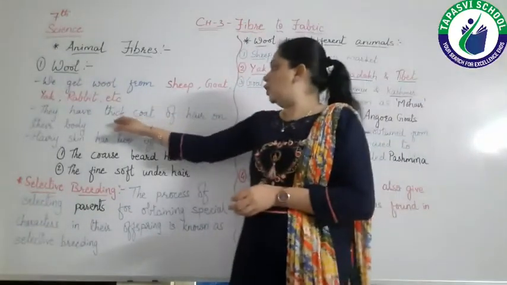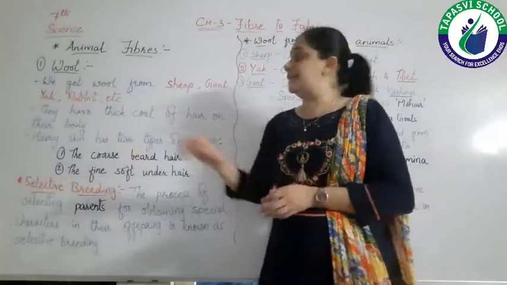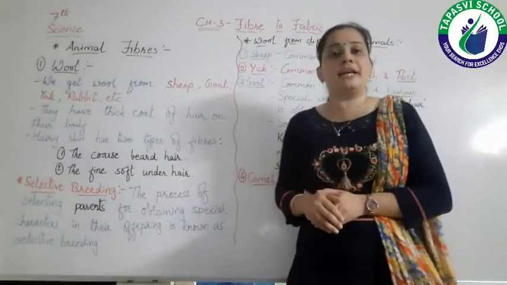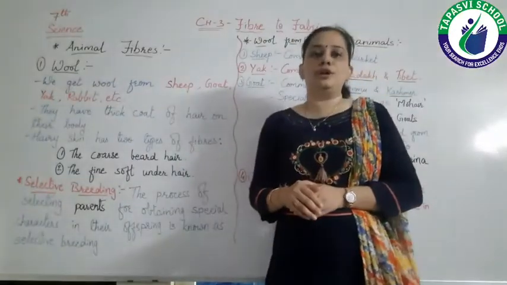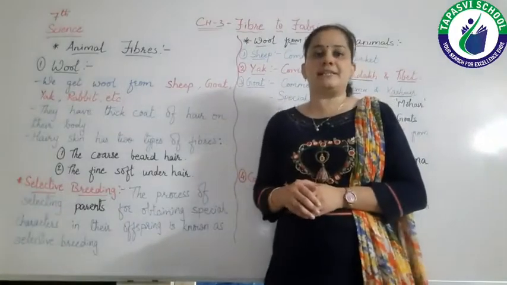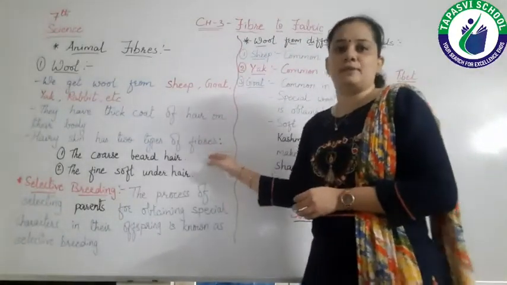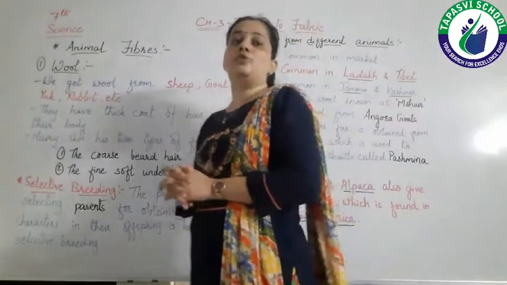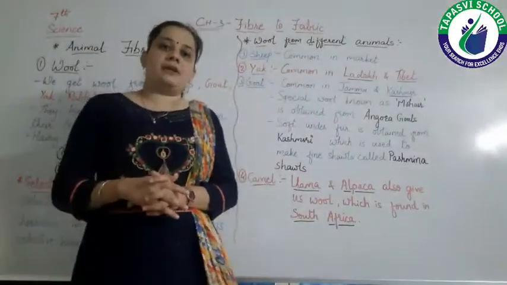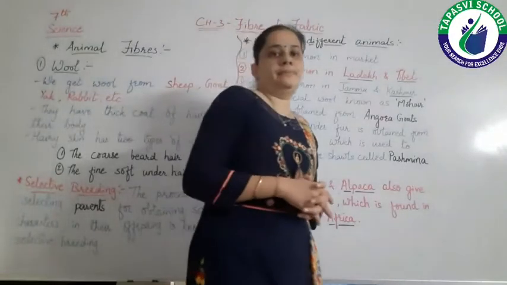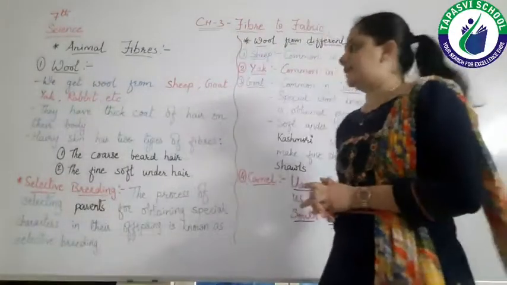They have a thick coat of hair on their body, and this thick coat of hair is known as, yes, as I told you, fleece. Hairy skin has two types of fibers. See, they have two types of hair on their bodies. Which two types? Let's see.